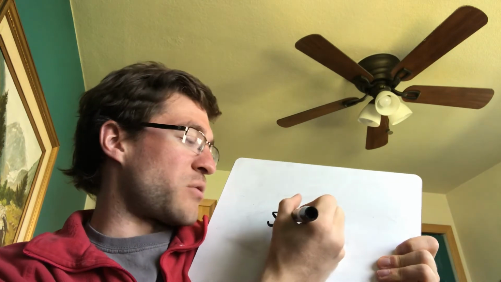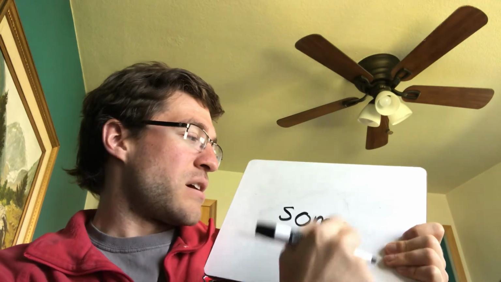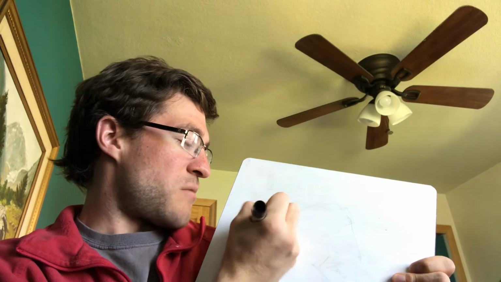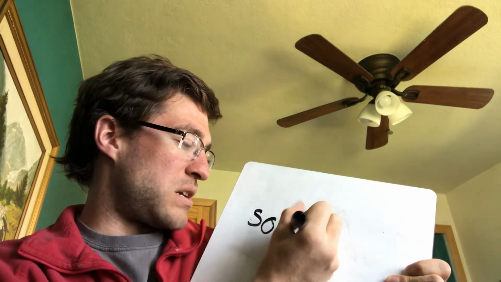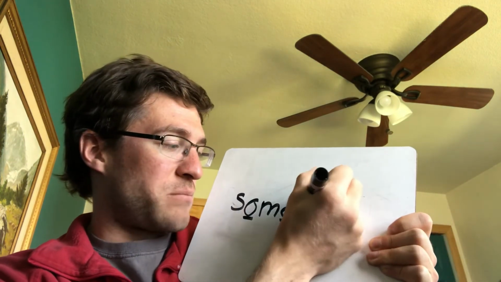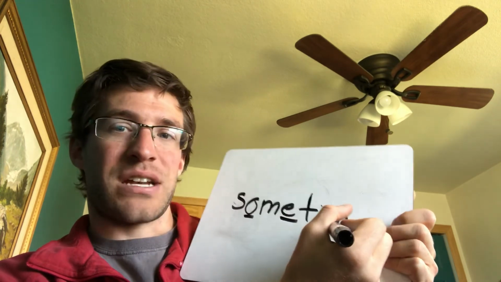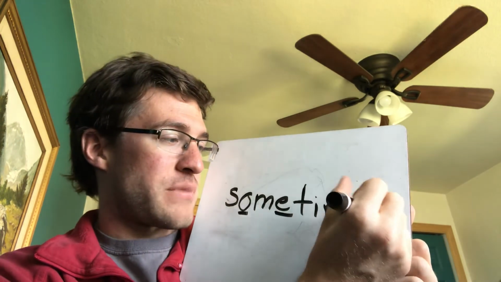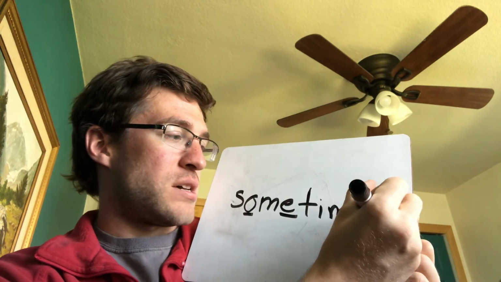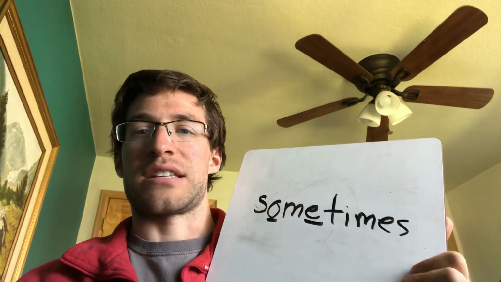Okay, so sometimes. So now we're going to put them together. So help me write some. S, and then the tricky part was that it was an O, not a U. M, and there's that silent E. Oops, and I'm not leaving myself enough space to write times, so I'm going to start over here. Some, S-O-M-E. Remember the tricky O and E. So some, and then times. T-I-M. Uh-oh, it doesn't say times yet. It says Tim. I need my silent E. Sometimes.